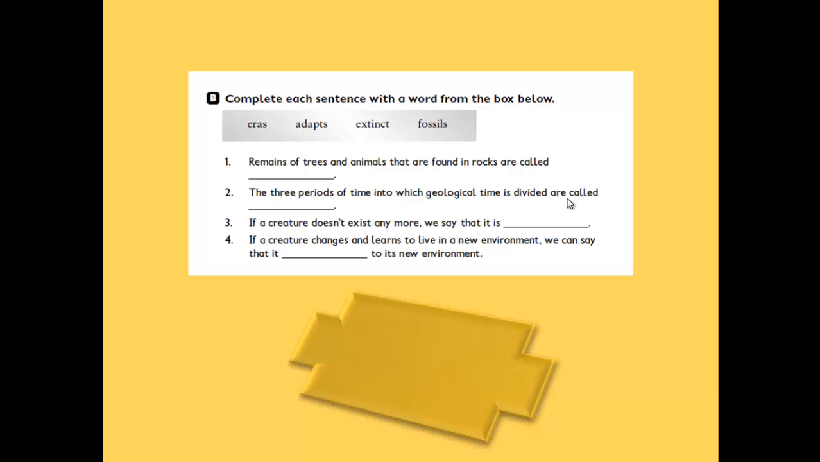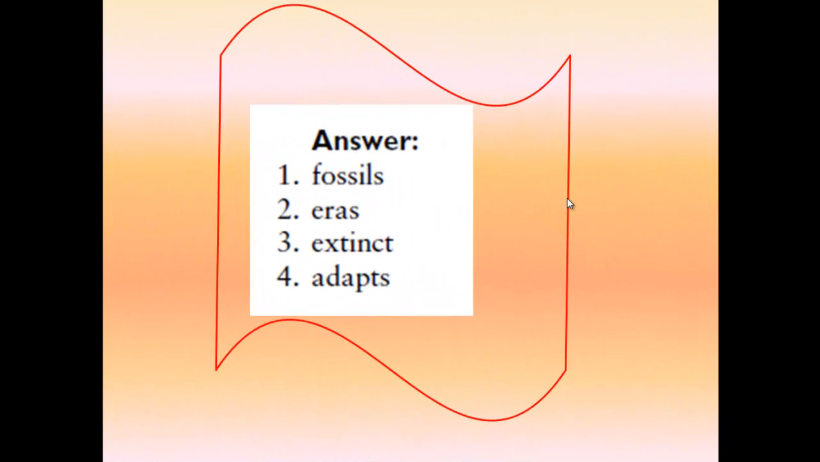Number 4, if a creature changes and learns to live in a new environment, we can say that it adapts. So it adapts to its new environment. If a creature changes and learns to live in a new environment, we can say that it adapts to its new environment. We can see the answers now. The first one, fossils, eras, extinct, and adapts.